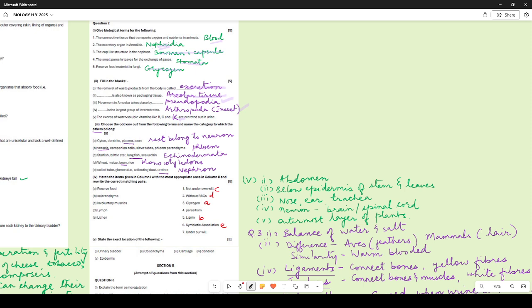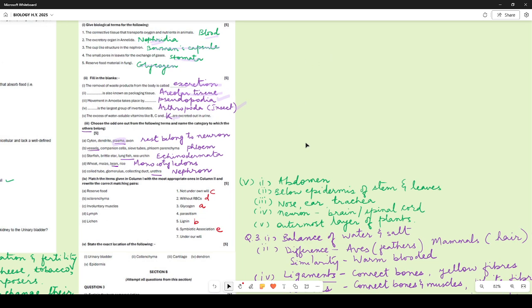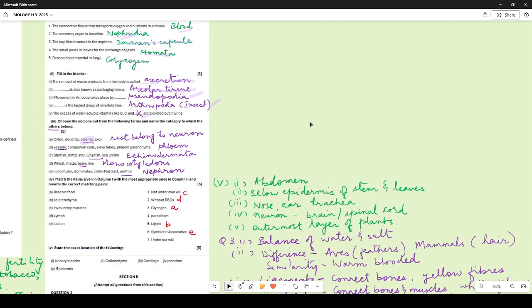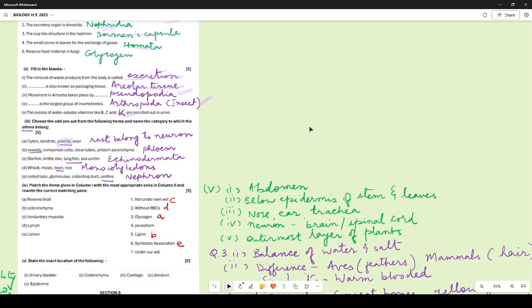Here the odd one out is the plasma. Let me zoom it a bit. The odd one out here is plasma, and the rest of them are parts of neuron. Vessels, companion cell, sieve tube, phloem parenchyma: vessels belong to xylem and the rest belong to phloem.